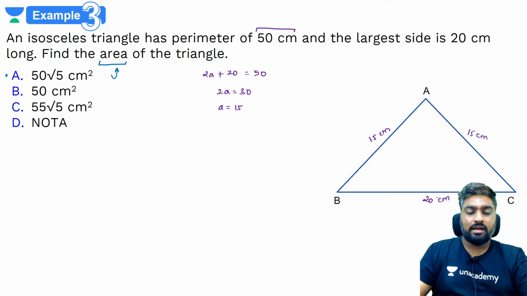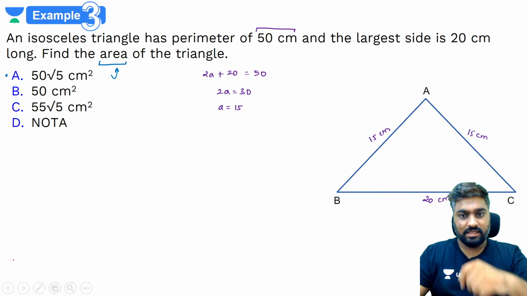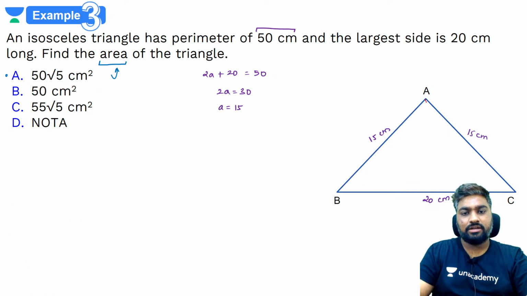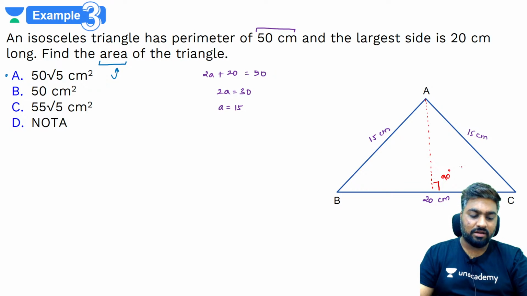Now in a situation like this, if you want to use half times B times H and you draw a perpendicular, you will notice that this is 90 degrees, but this 10 centimeter half and 15 centimeter side are not making any relation at all.